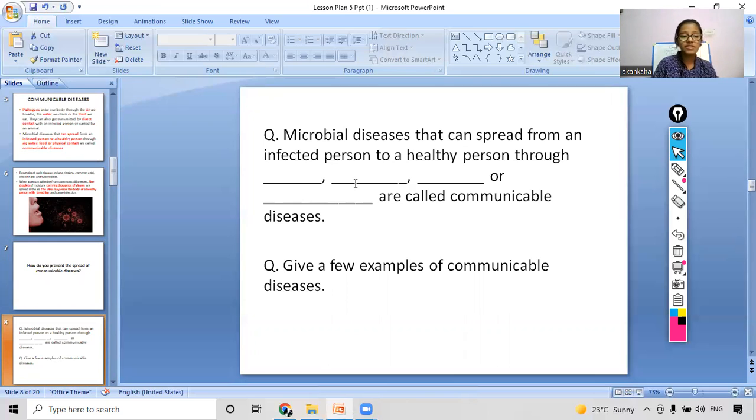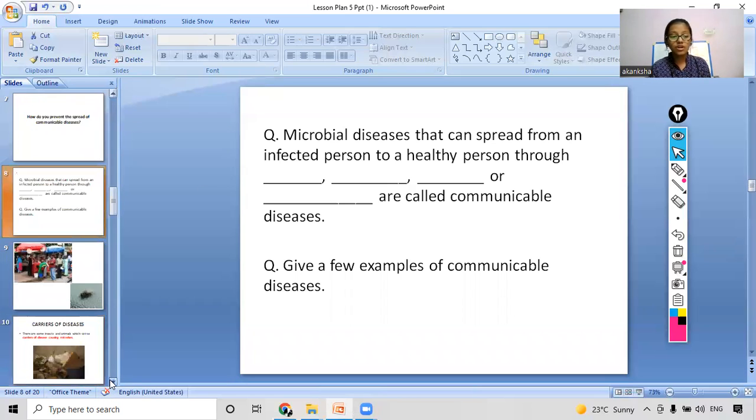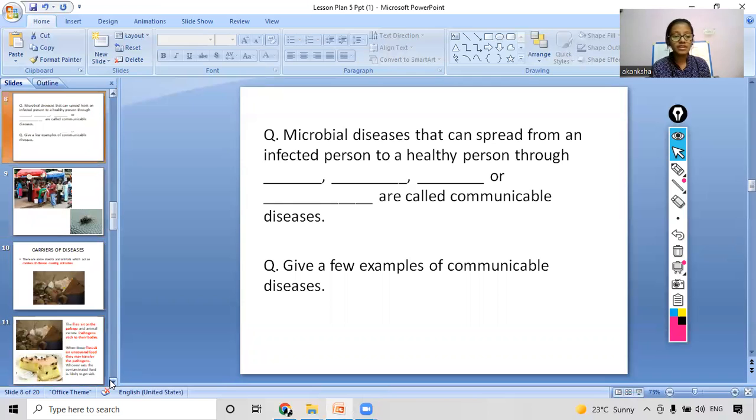Yes, so these were the different ways, and food too; such diseases are called communicable diseases. You all answered it correctly. Now we have to give a few examples of communicable diseases. We mentioned earlier, what were the examples? Cholera was there. Tuberculosis was there. Chickenpox was there. Very good, you all answered it correctly. Now we will move on to our next slide.